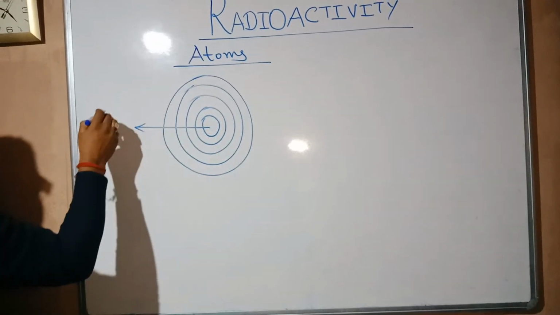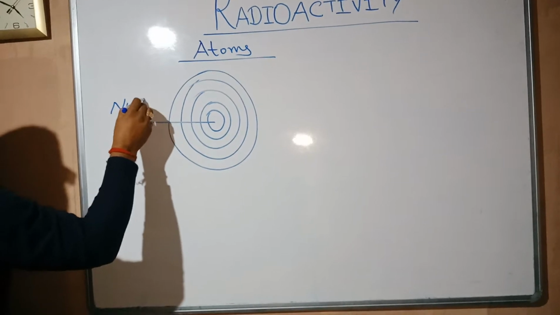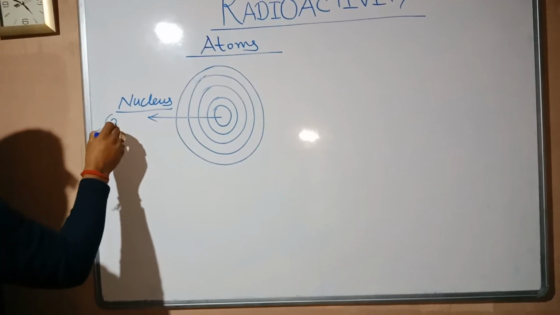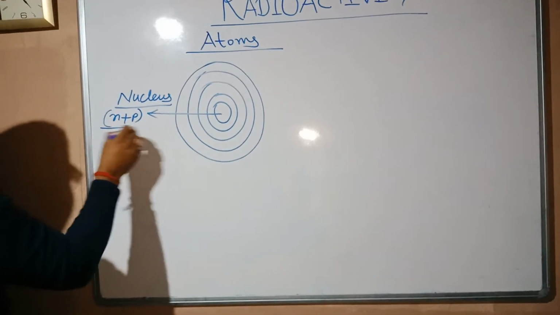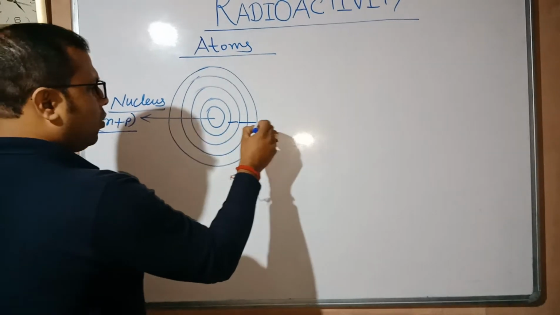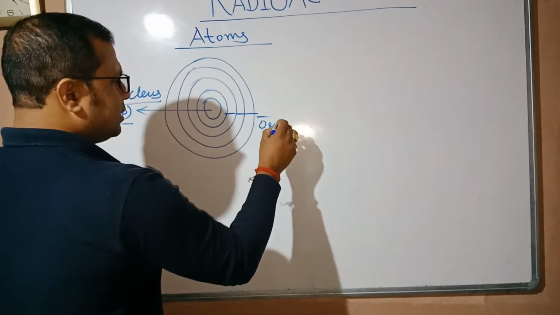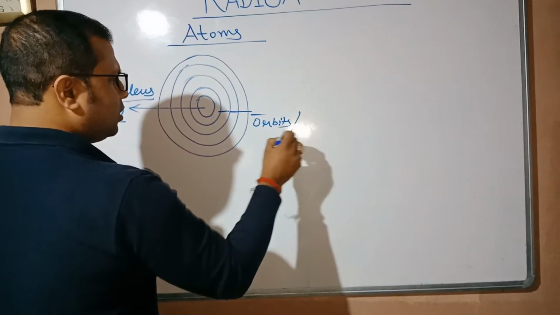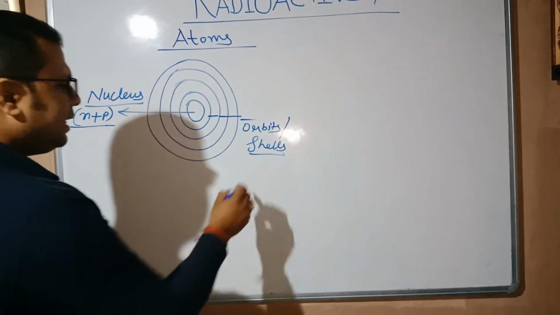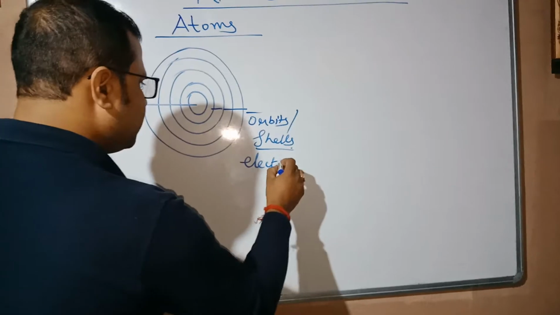This center part is known as the nucleus. It consists of neutrons and protons. And these are called orbits or shells, where electrons rotate.